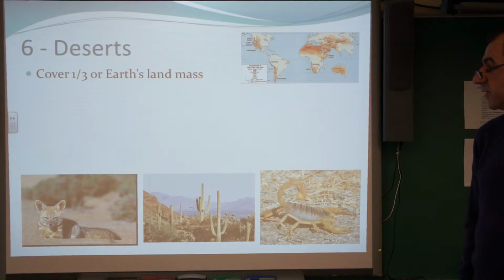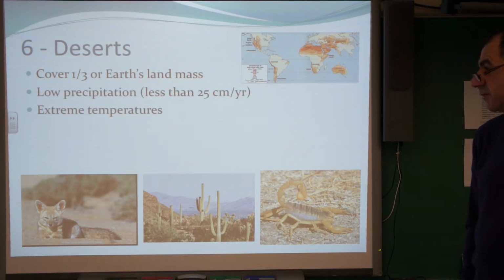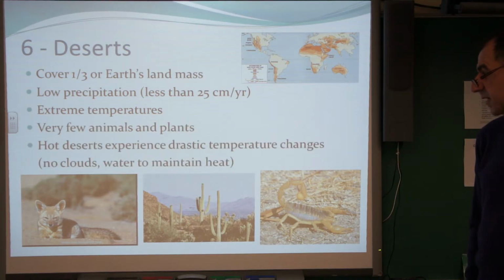Deserts cover 1/3 of the Earth's landmass. There's low precipitation with extreme temperatures. Very few animals and plants live there, and hot deserts experience drastic temperature changes.